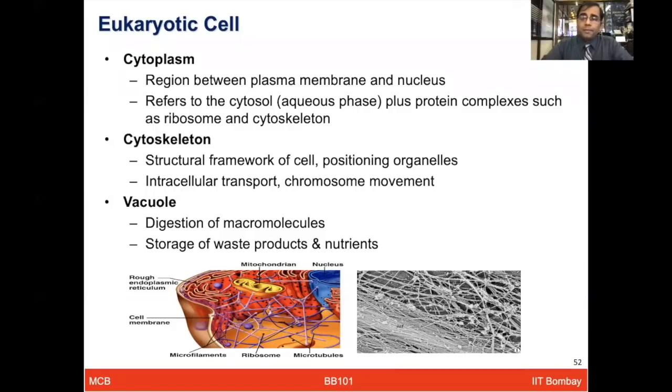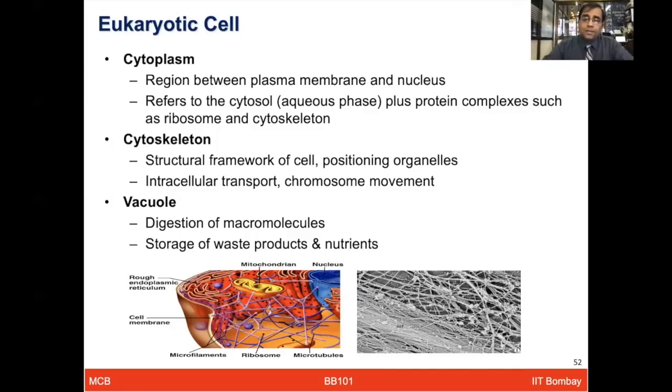So cytoplasm is like a balloon within which there is a liquid filling, right? That is the cytoplasm, which is an aqueous material. It is also known as cytosol, which contains protein complexes such as ribosomes along with floating cytoskeletal material.